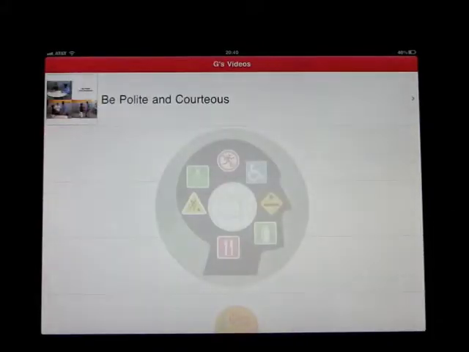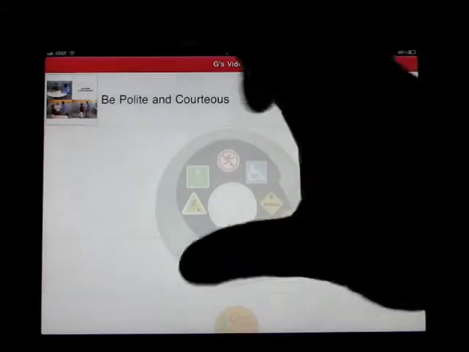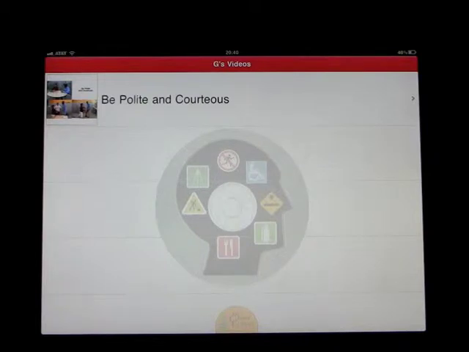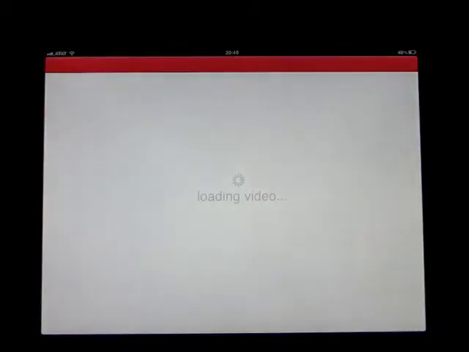And we would log in as that user. Press the login and what you'll see is that playlist. I could have picked 2 or 3 of the videos, but in that playlist now, the Be Polite and Courteous, which is obviously what I have to learn and concentrate on, is now the only thing accessible to me. So I can go in and first of all watch the entire video.